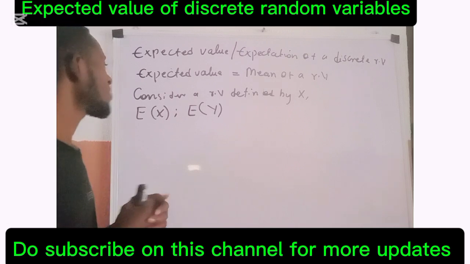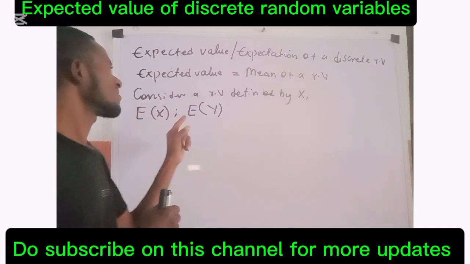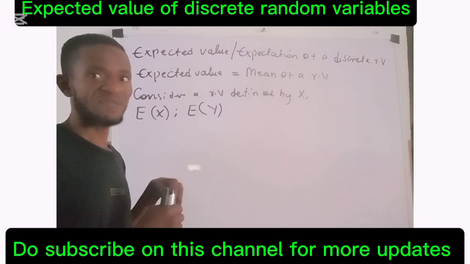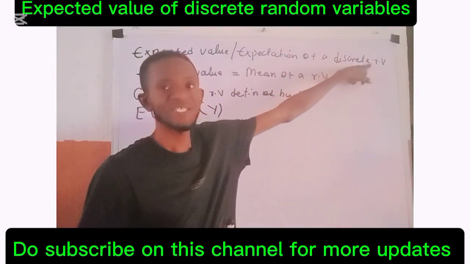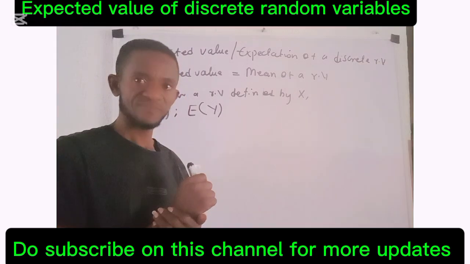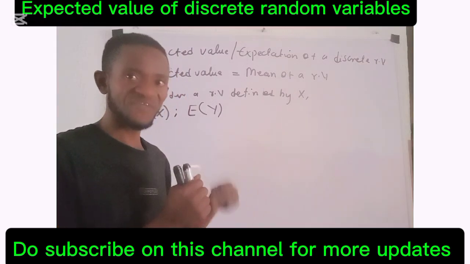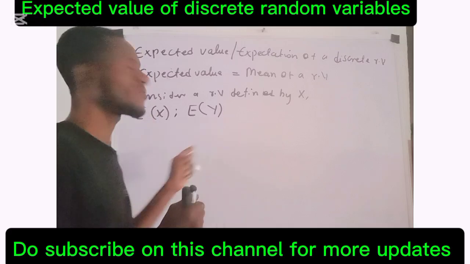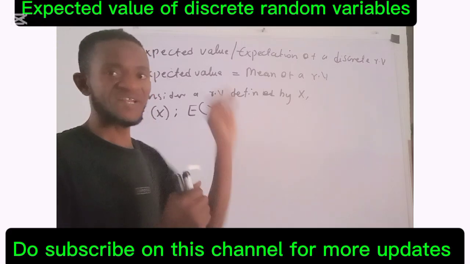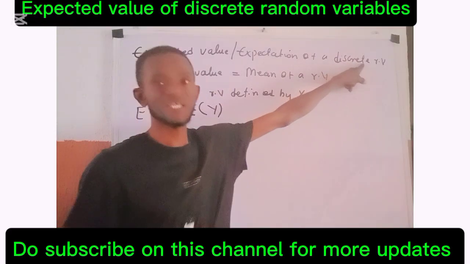So today we want to look at the expected value or expectation of a random variable when that random variable is discrete in nature. So we are going to define the formula of expected value of a random variable x when that x is discrete.